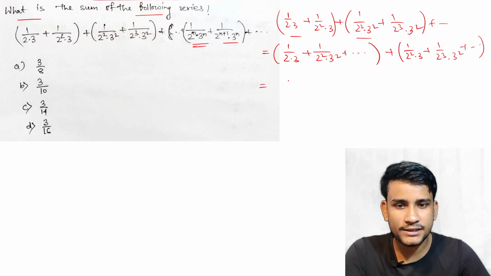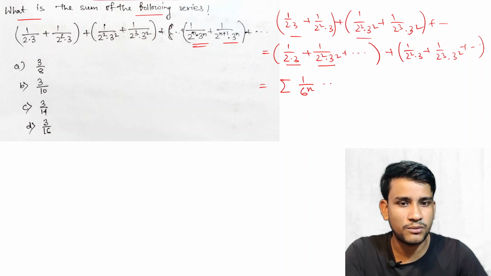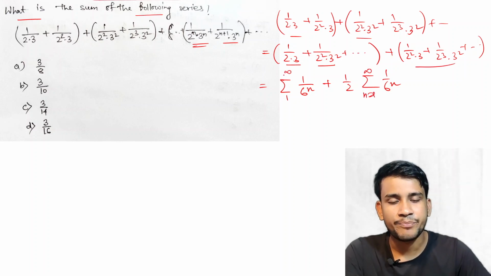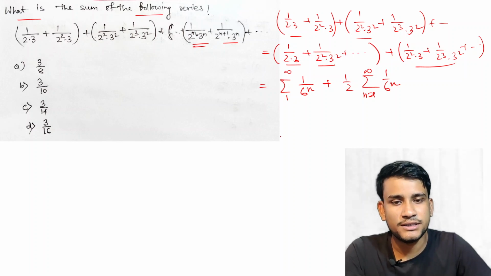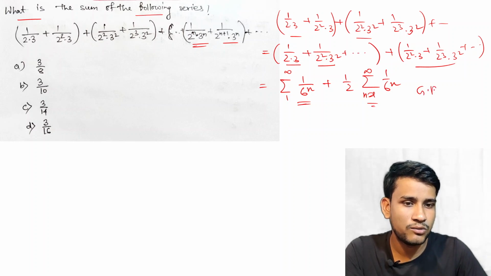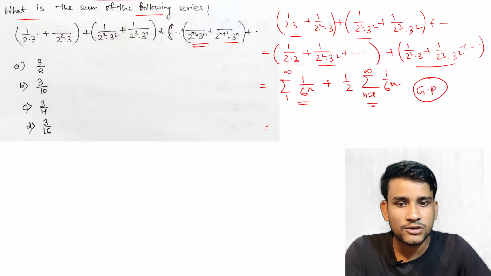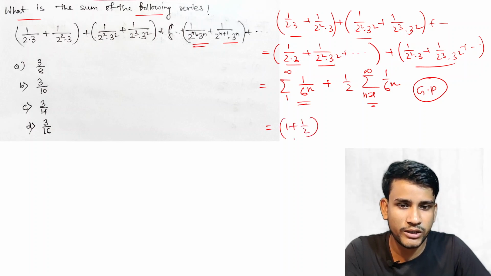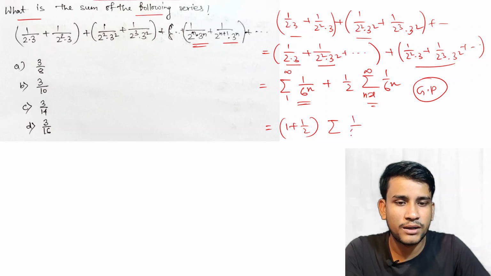So we can write the first terms as summation of 1 by 6 to the power n: 1 by 6, then 1 by 6 square, and so on. If we take 1 by 2 common from the second series, we can also write it as 1 by 6 to the power n, summation n equal to 1 to infinity. Now this series is a GP series. Taking the summation common, we get 1 plus 1 by 2 into summation of 1 by 6 to the power n.